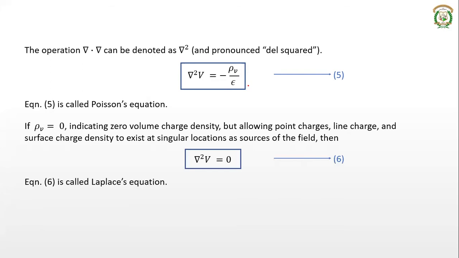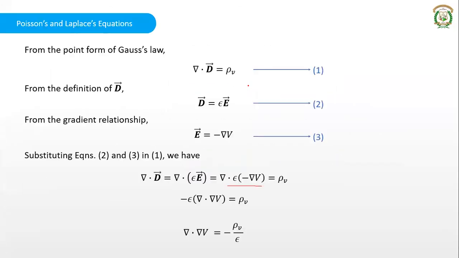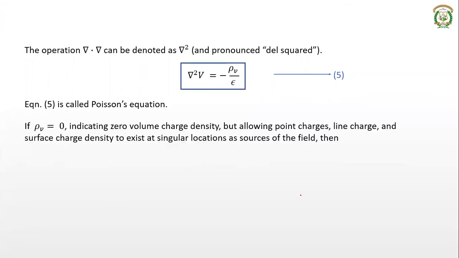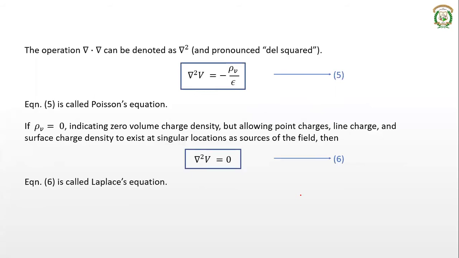So this is the derivation of Poisson's and Laplace's equation. We start from Gauss's law, right? Then we substitute the expressions for D and E in this equation. Then we obtain this del dot del expression. That del dot del, we can treat it as del square, right? Del square V is minus rho V by epsilon, that is Poisson's equation. If you consider rho V as zero, you get the Laplace's equation. So this is one of the very important derivations in this particular chapter to derive the expressions for Poisson's and Laplace's equations. Now this operation del square is called the Laplacian.